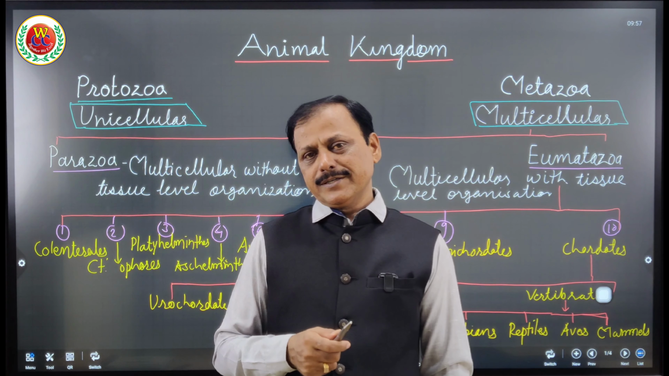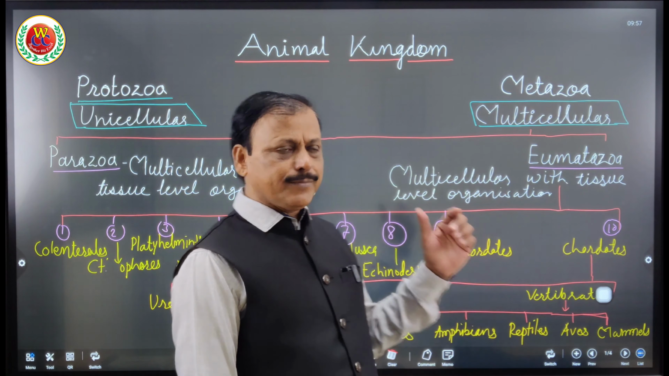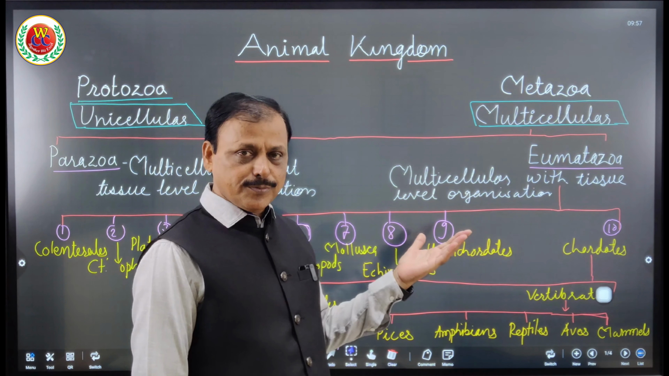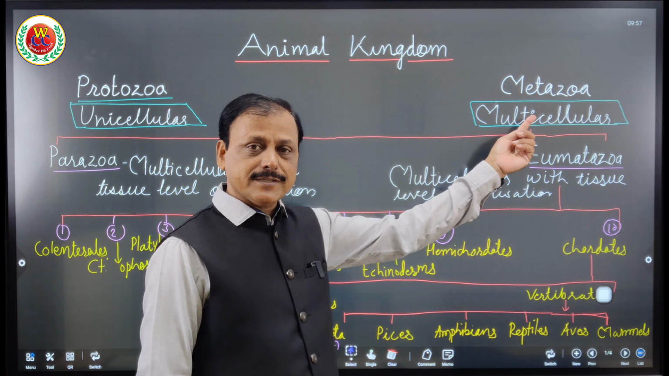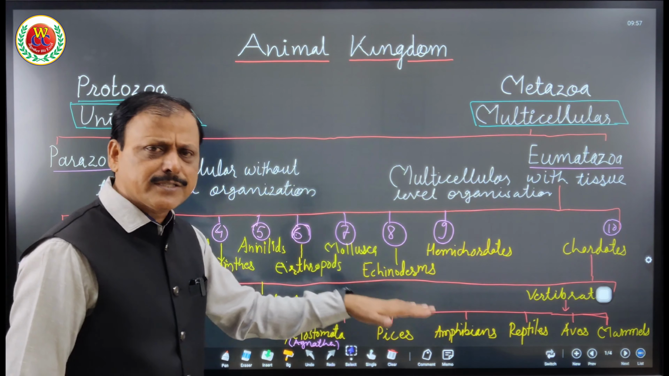Paramecium, amoeba, euglena, as they are protozoans. They are unicellular organisms. They are easy to understand. But under the heading of metazoa, there are many groups or phylums that have to be understood in detail. The definition of metazoa is multicellular organisms, under which all the multicellular organisms are classified.